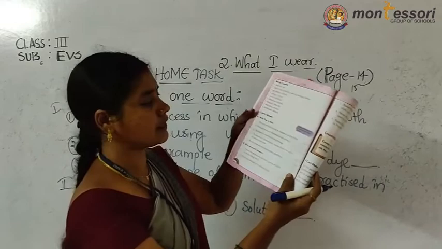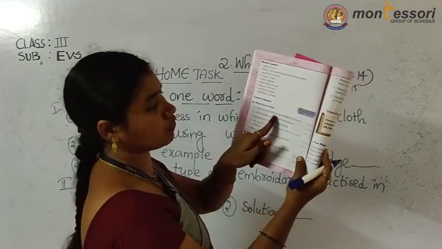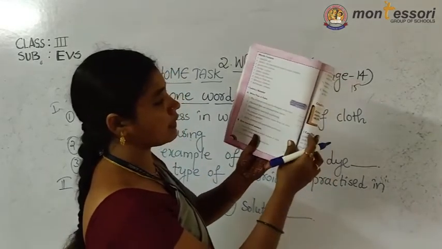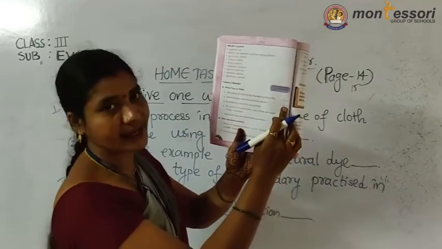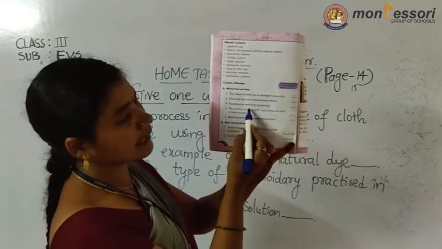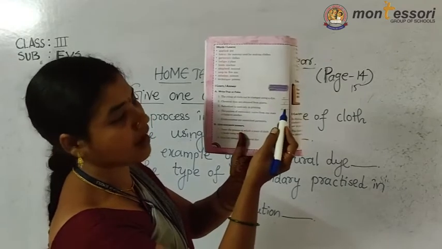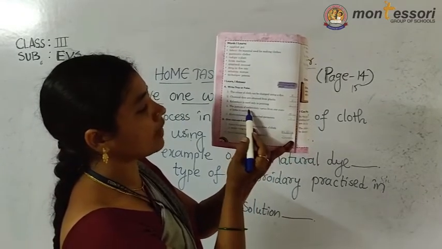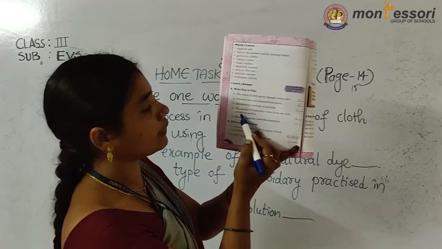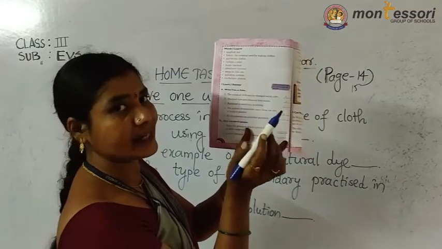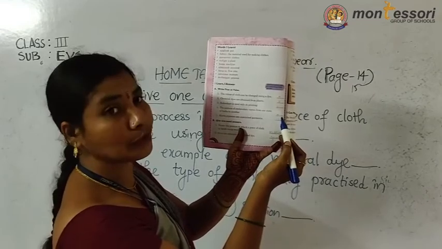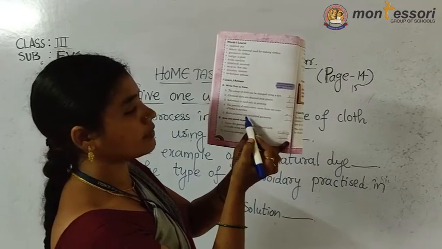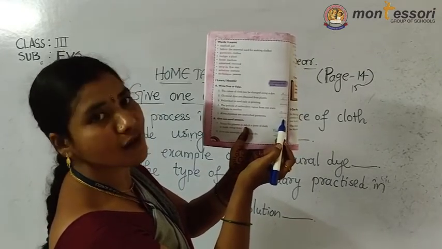The color of cloth can be changed using a dye. It is true. Chemical dyes are obtained from plants. False. Next, kalamkari is used only in printing. False, it is used in painting also. Next, the pattern of embroidery varies from one state of India to another. It is true. Next, kurta paijamas are unstitched garments. It is false.